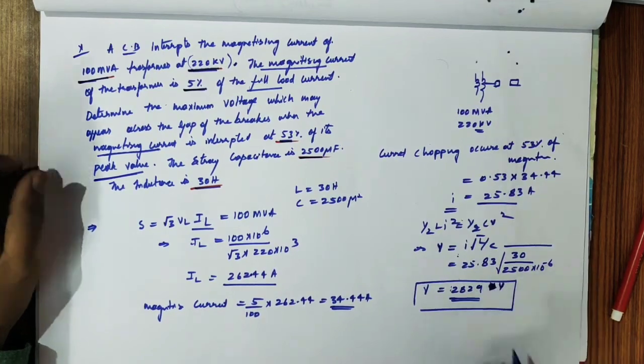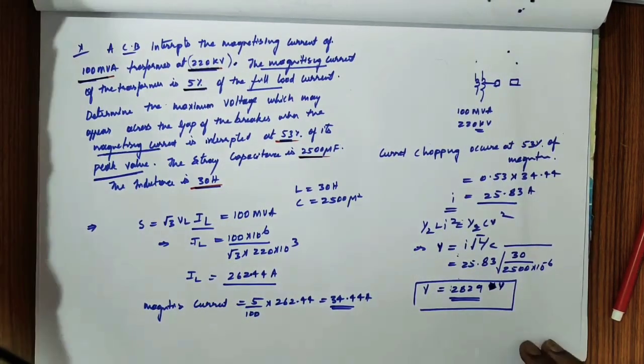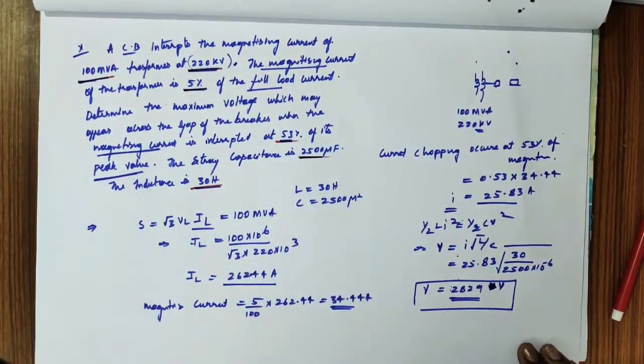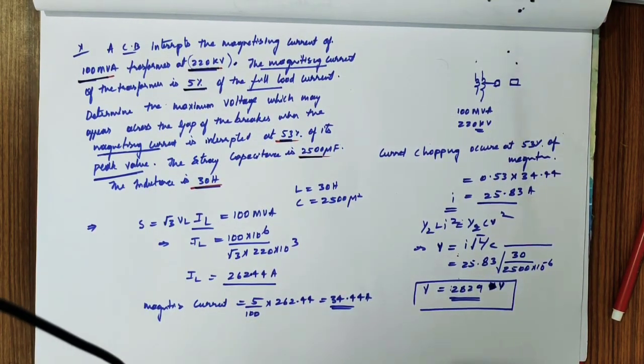Okay guys, this is about current chopping, and this is the sum we have discussed. In the next class we will discuss the different types of circuit breakers. We have bulk oil circuit breakers, air blast circuit breakers, etc. So thank you guys.